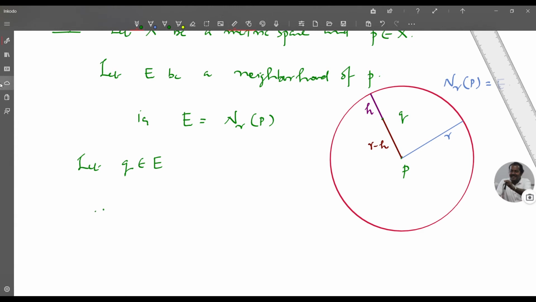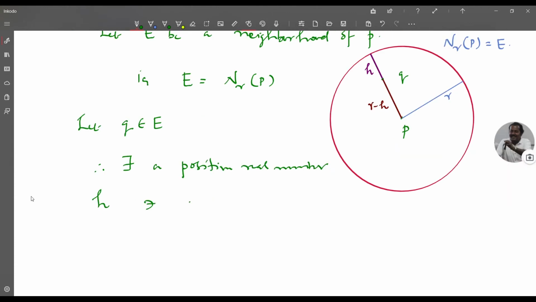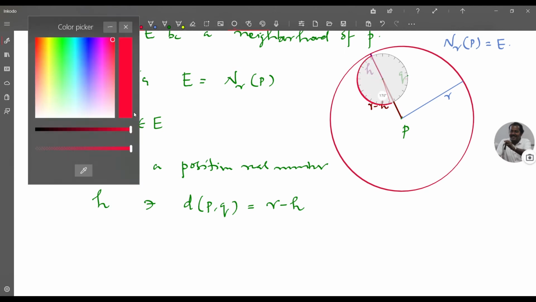Therefore, there exists a positive real number H such that the distance between P and Q is R minus H. So that is this distance. Consider a neighborhood of Q with a radius less than H. So you consider this neighborhood, whose radius is less than H.